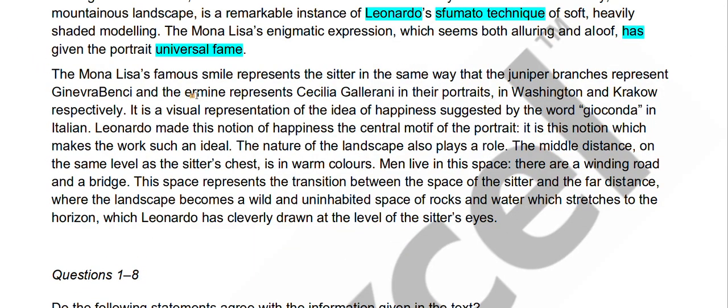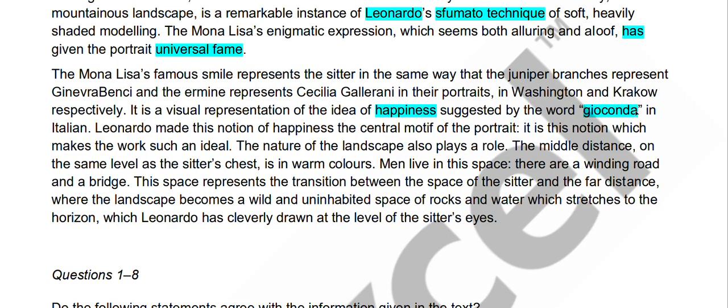The Mona Lisa's famous smile represents the sitter in the same way that the juniper branches represent Ginevra Banchi and the ermine represents Cecilia Gallerani in their portraits in Washington and Krakow respectively. So we haven't found that particular word. It is a visual representation of the idea of happiness suggested by the word Gioconda in Italian.